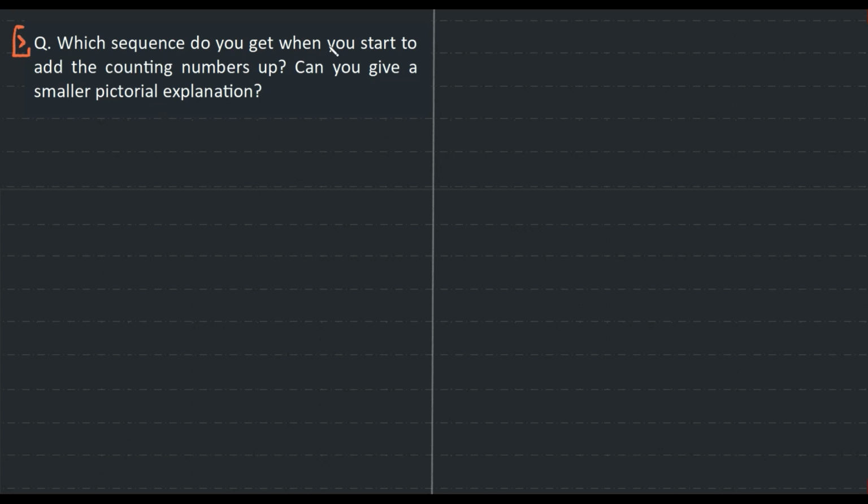Which sequence do you get when you start to add the counting numbers up? So let's first recall what counting numbers are. Counting numbers have to do with 1, 2, 3, 4, 5, 6. Counting up means you're counting 1, 2, 3 and not going back to 1. If I had written this, it would be counting up and down. Counting up only has to do with 1, 2, 3 or 4 or 5 or whatever it is. It just stops over there.